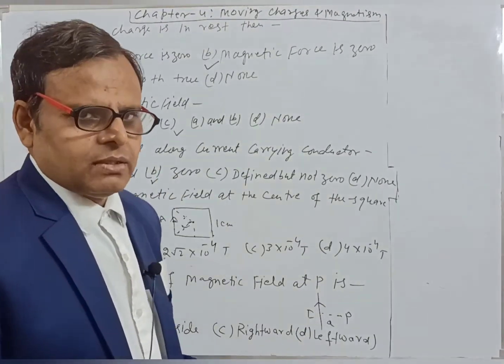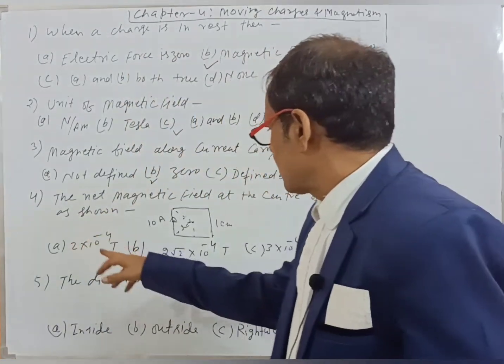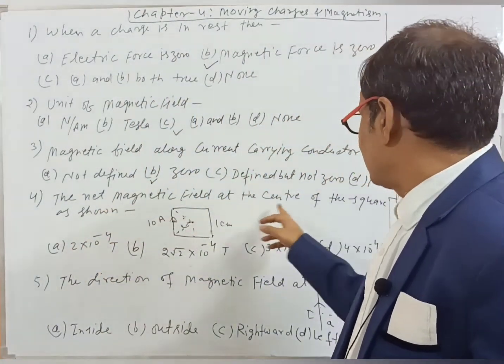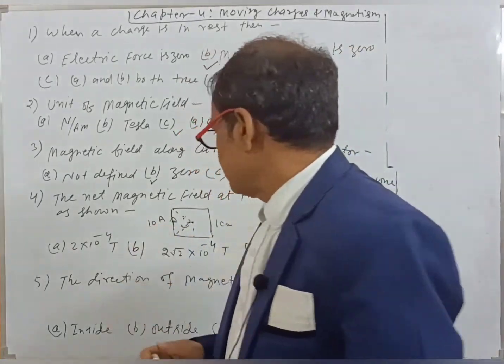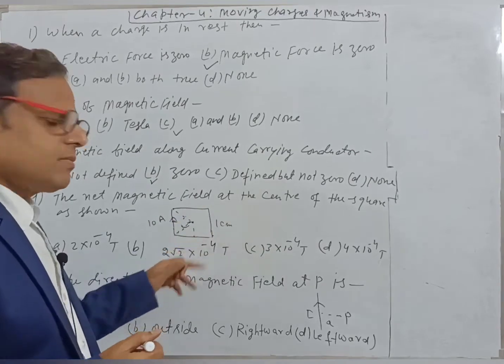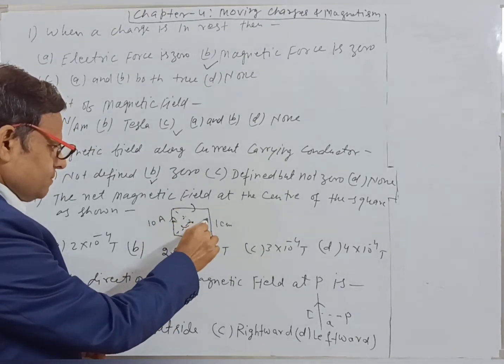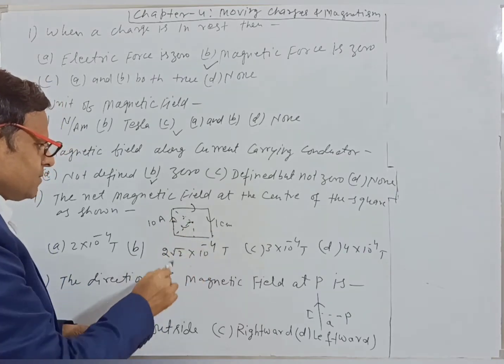Question number 4 says that the net magnetic field at the center of the square as shown here. The conductors are in the form of a square, 10 ampere current is flowing, each side is 1 centimeter.